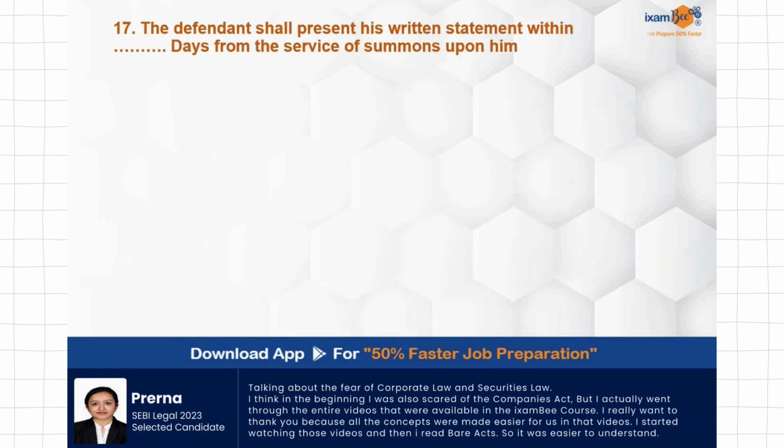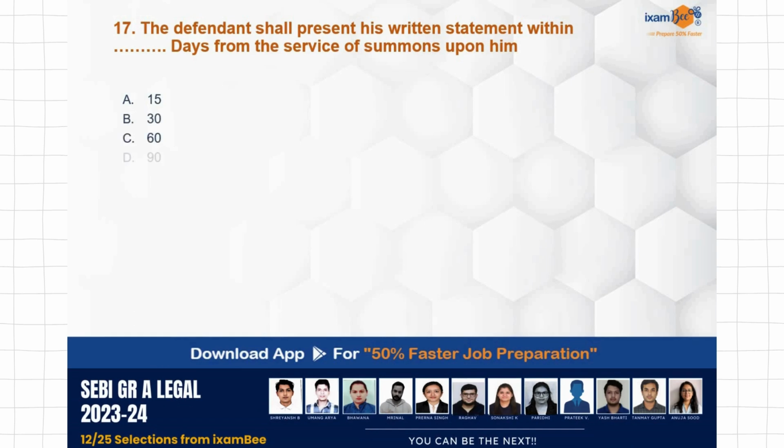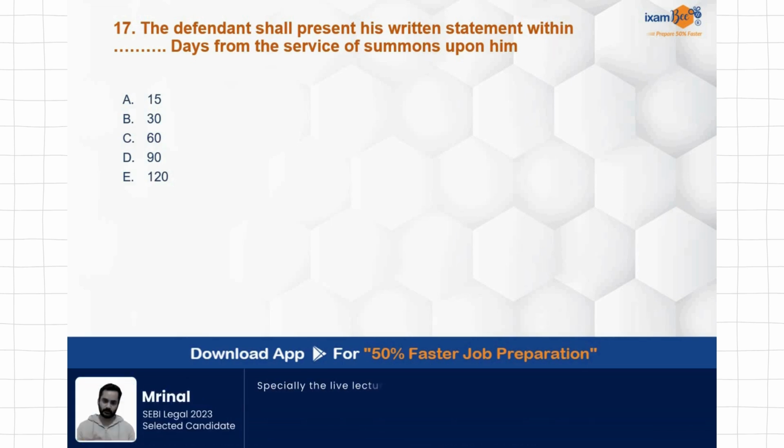The defendant shall present his written statement within dash number of days from the service of summons upon him: 15, 30, 60, 90, 120. Now this becomes a bit confusing. Your concept should be very clear, that what are the number of days, what is the maximum extent, and from when it is counted. So here what is asked?